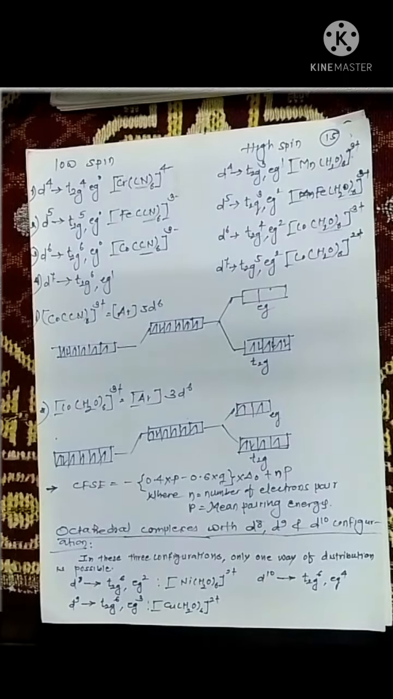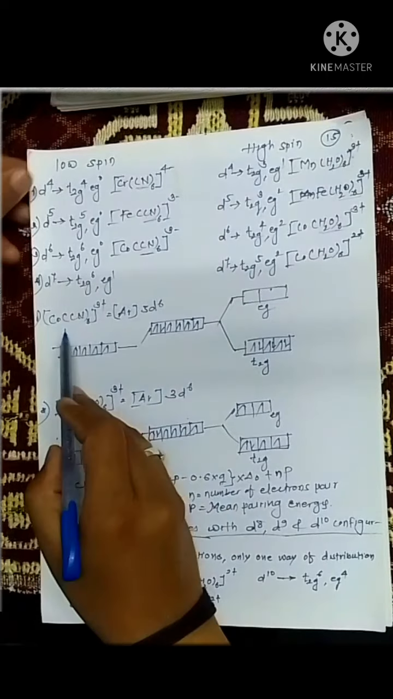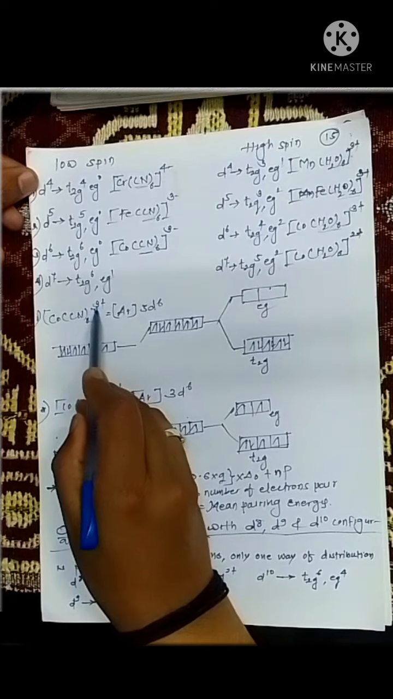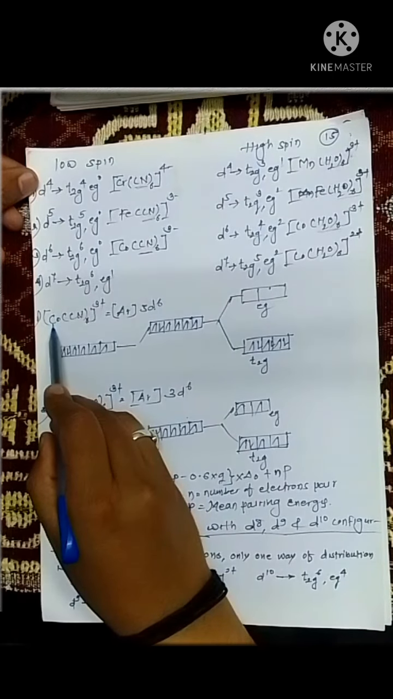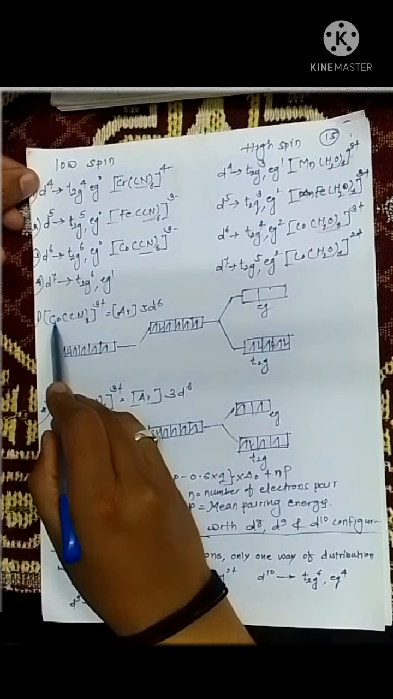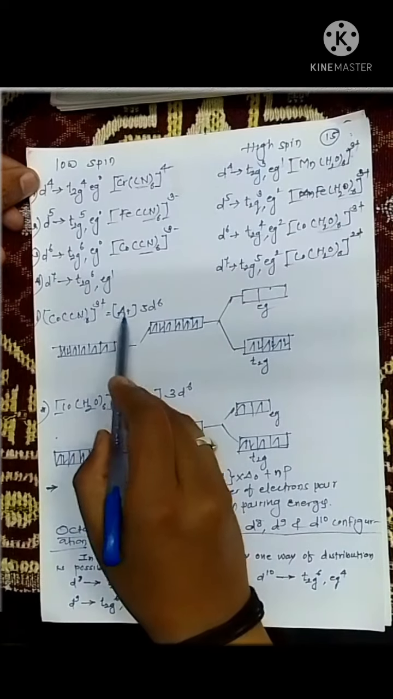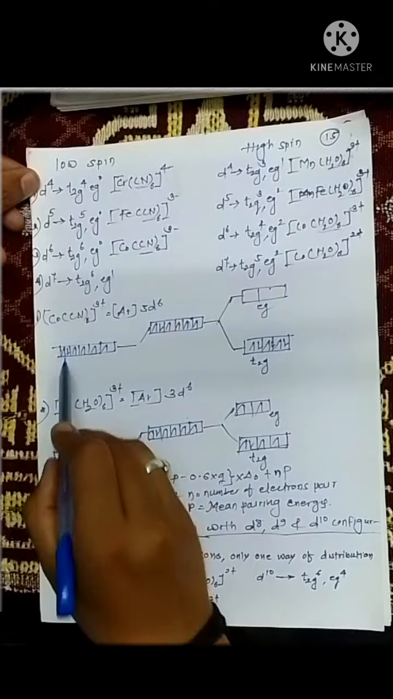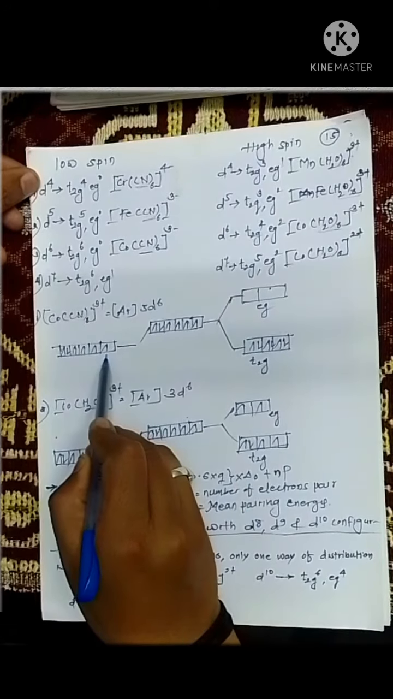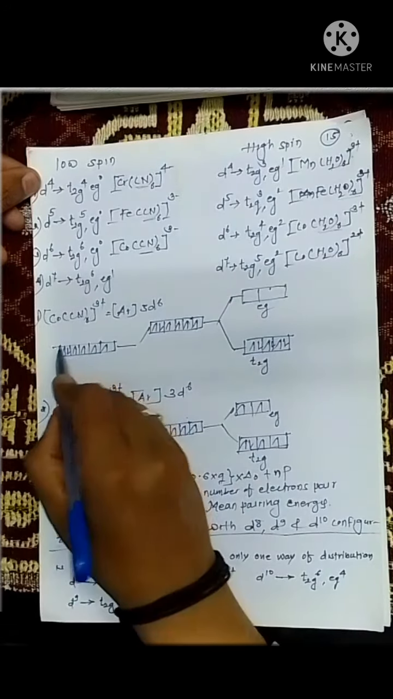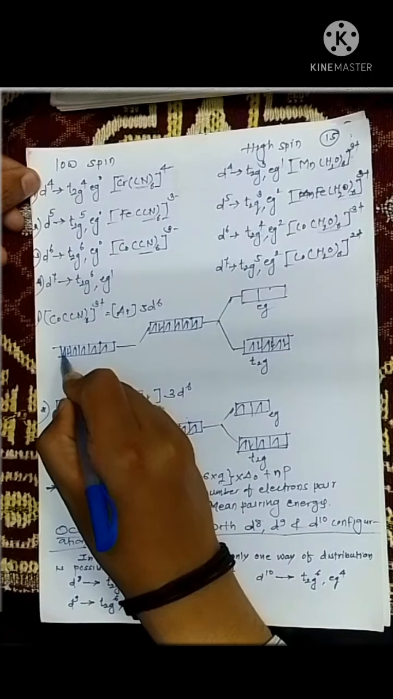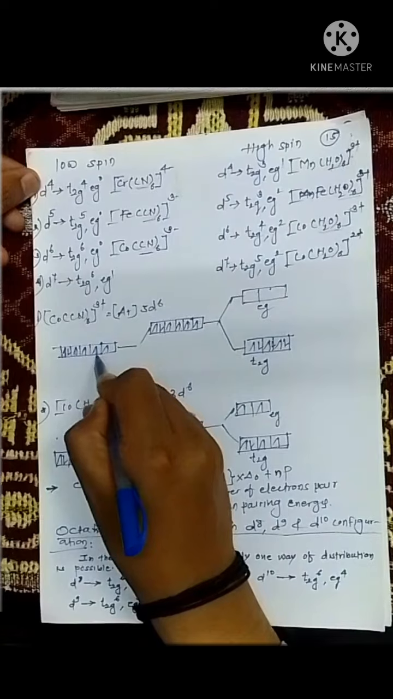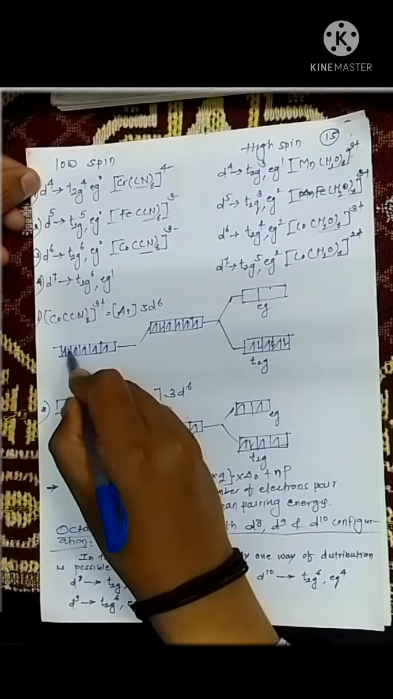Just see here, this is the example of the hexacyanocobalt 3+ complex. In this complex, cobalt is present in the 3+ state. So the cobalt 3+ electronic configuration is written as Ar 3d6. Now I draw 5 d orbitals and place each electron one by one. First electron here, second here, third here, fourth here, fifth here and sixth here.